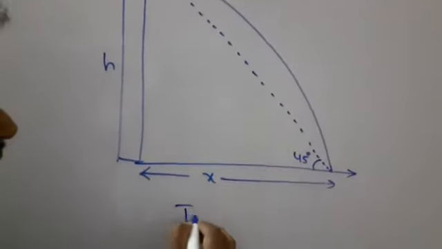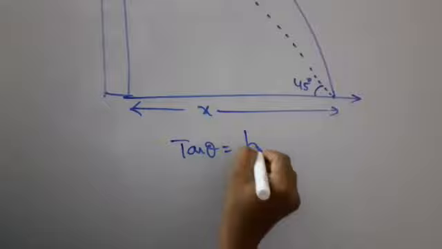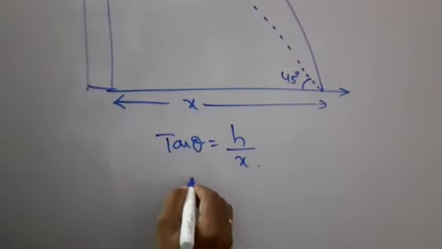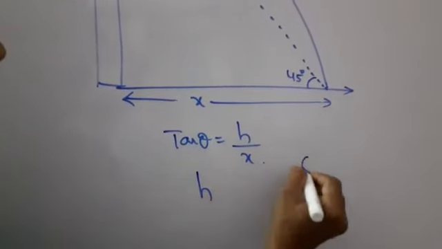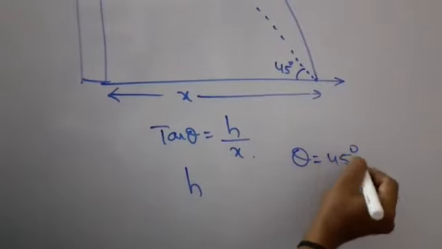Here tan θ is opposite side by adjacent side, and θ = 45 degrees.